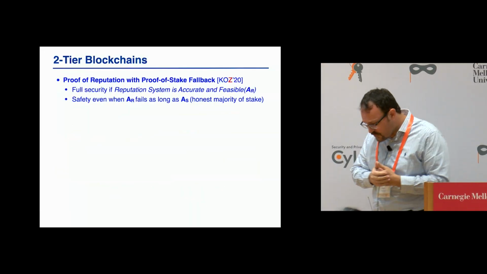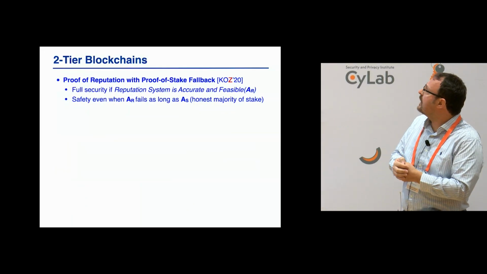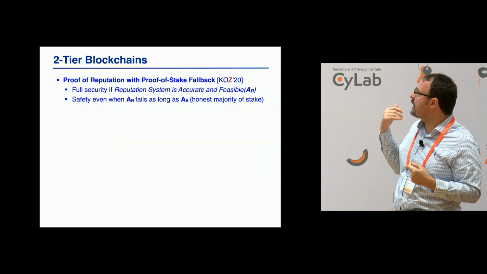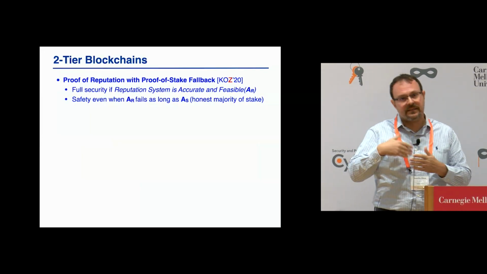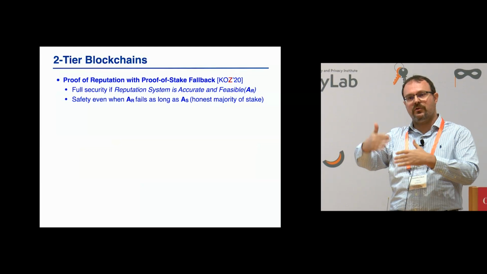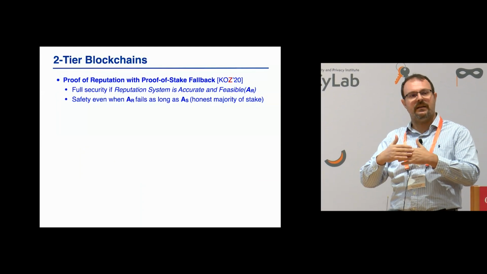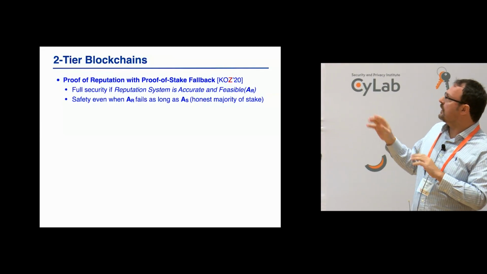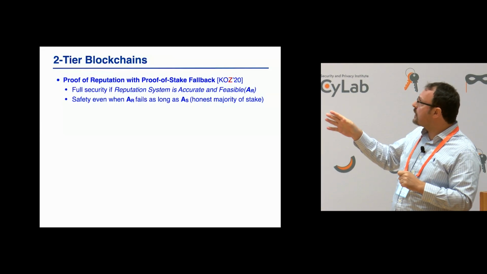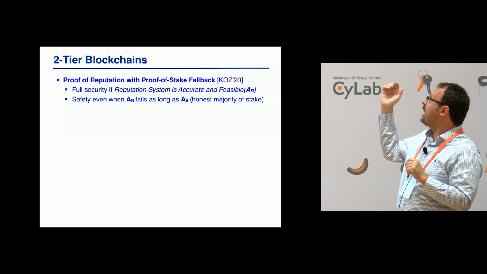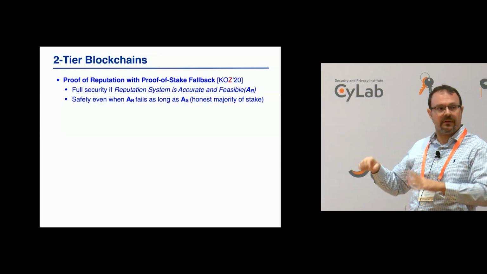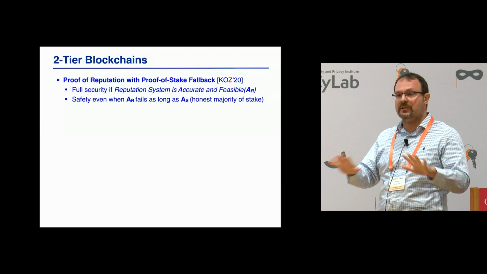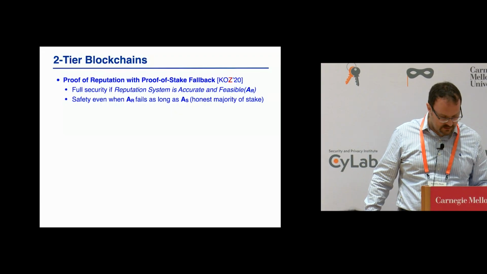So instead, our starting point is a paper we had with Len Kleinrock and Rafail Ostrovsky a few years back, which uses proof of reputation and proof of stake. So X is reputation and X prime is stake. And what it gets is exactly what we want, though I'm going to tell you in what sense it doesn't. We get full security if the reputation system is accurate and feasible. That's the assumption, and I'm going to say what it means. And even if this is not the case, we get safety as long as the majority of the stake is in honest hands.